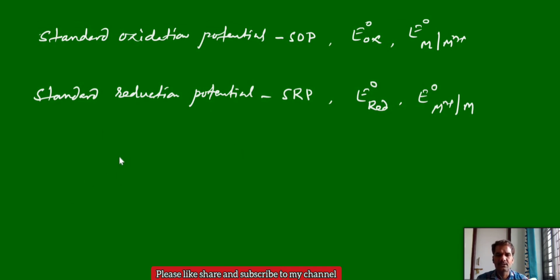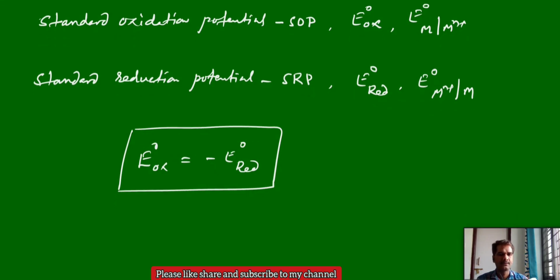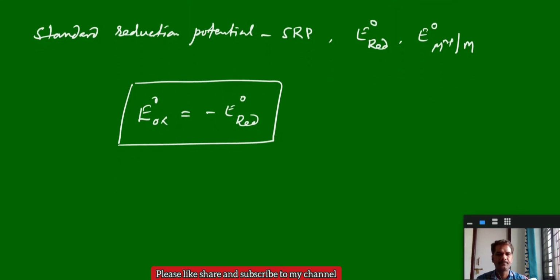Just like for a given electrode, standard oxidation potential and standard reduction potential are opposite in sign but same in magnitude. So E naught of oxidation potential is equal to minus E naught of reduction potential. These are the electrode potentials.